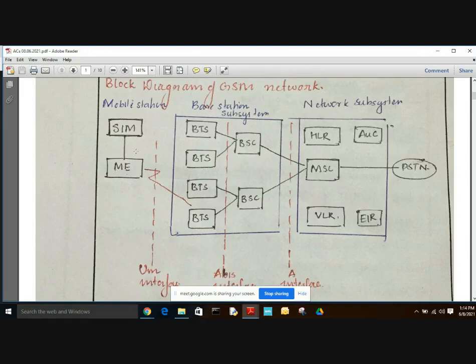And here we can see the ME, the mobile equipment, and this mobile equipment consists of a radio transceiver, a signal processor, and a SIM, that is subscriber identity module. This SIM is inserted in the mobile equipment, or simply the mobile. The SIM stores the mobile identification number of the subscriber.